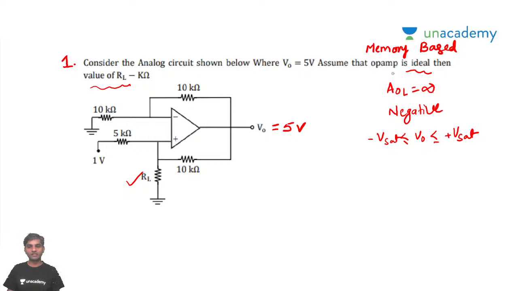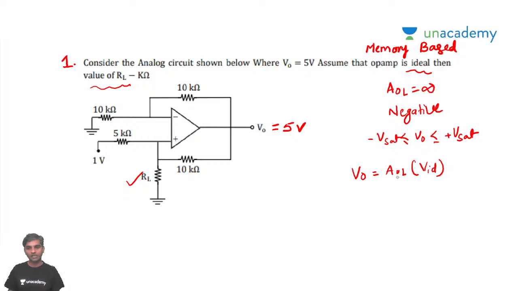Whenever the op amp open loop gain is infinity, what do you mean by open loop gain is infinity, sir? It means V output is equal to open loop gain into VID, generally we call. What is VID, sir? The difference of the input voltages, V plus and V minus.